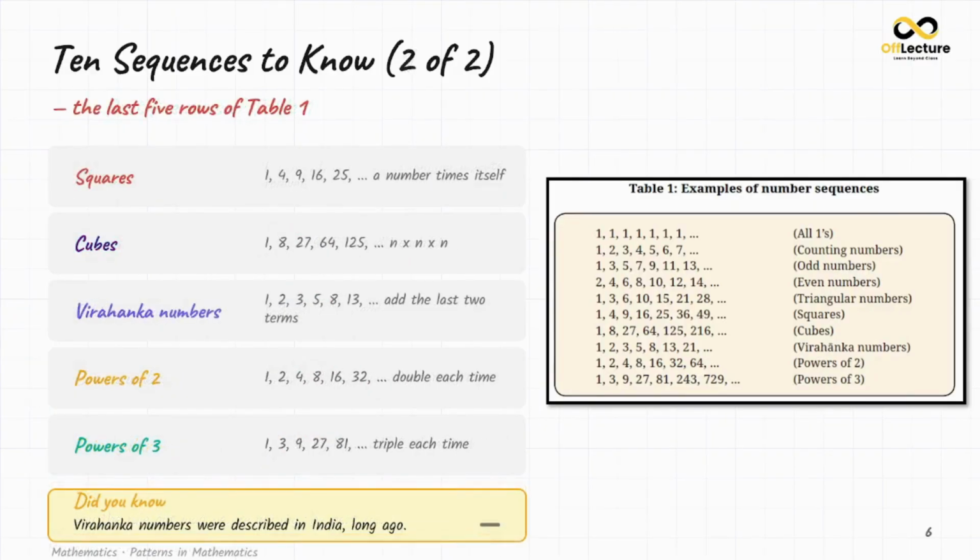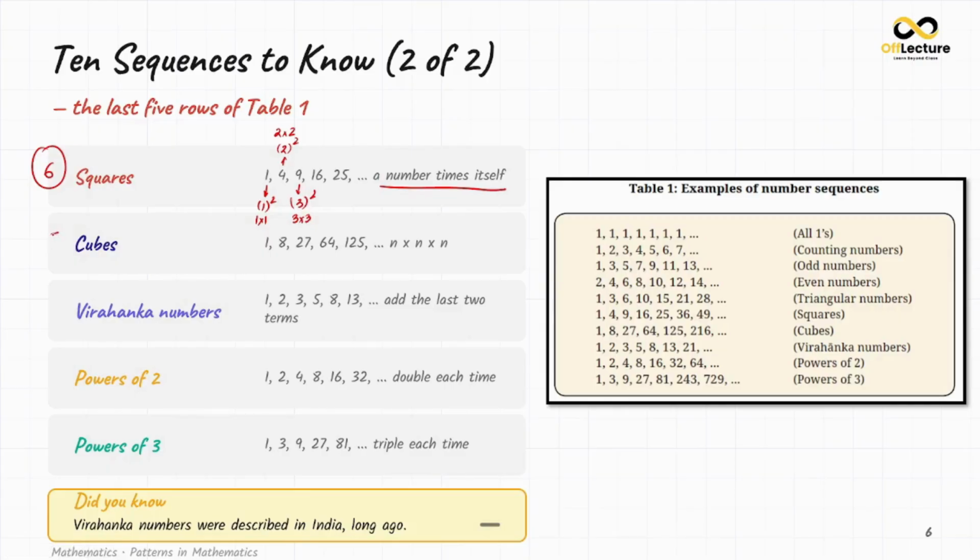Sequences. The first one is squares. So what we are getting here, every number is a number times itself. That is, it is a square number. That is, if we start from 1, 1 is the square of itself. That is 1 square, or you can write 1 times 1. If you talk about 4, 4 is the square of 2, which is nothing but 2 times 2. If you talk about 9, 9 is also a square of 3, which is nothing but 3 times 3. That is a number times itself. So squares is also a number sequence.